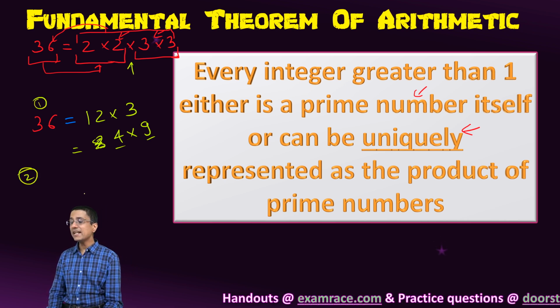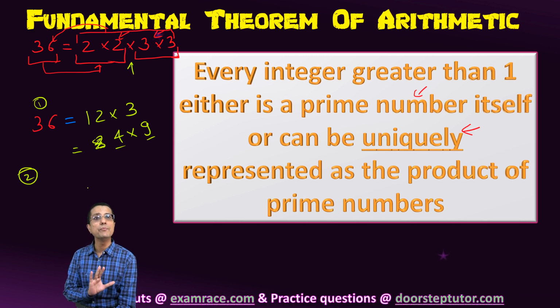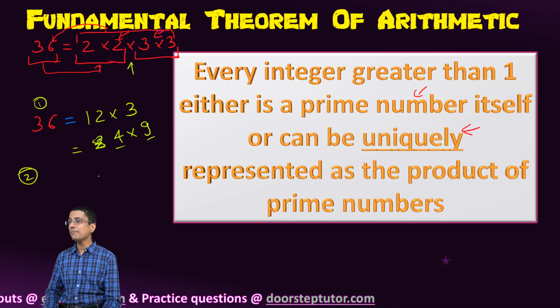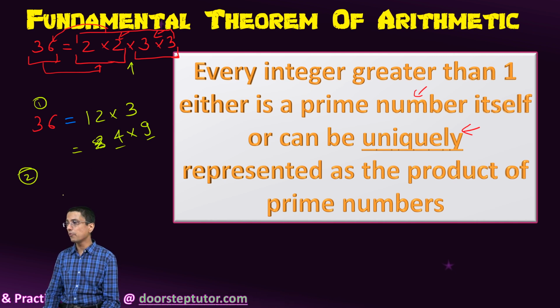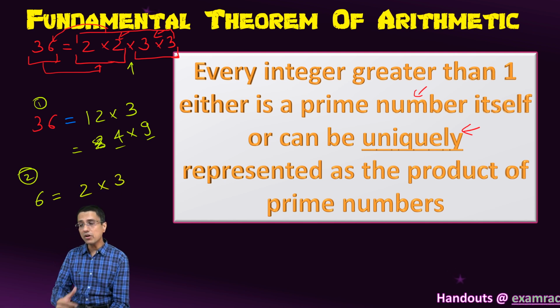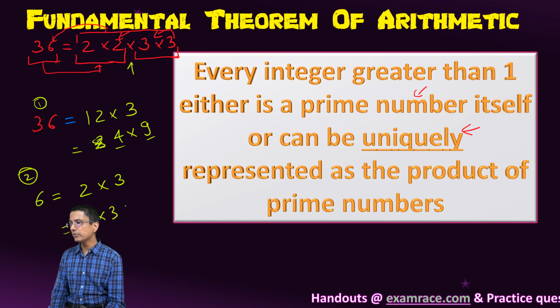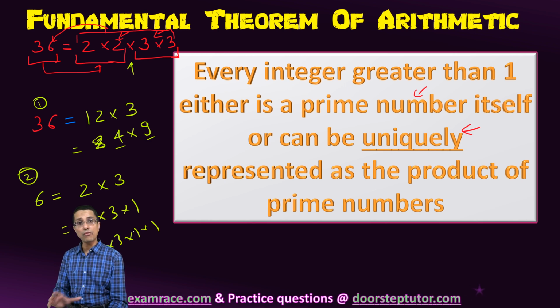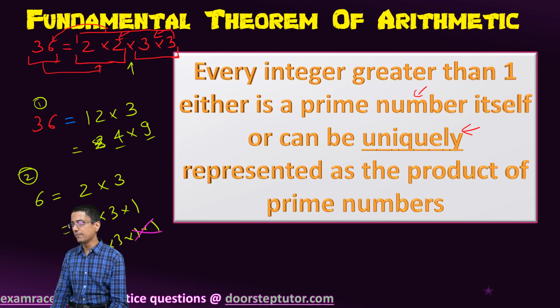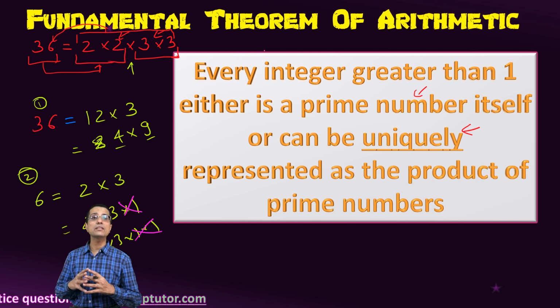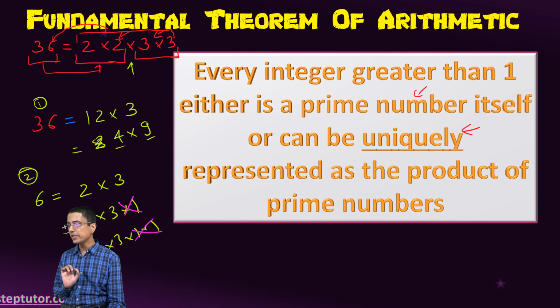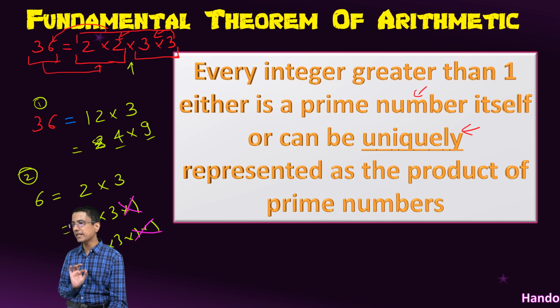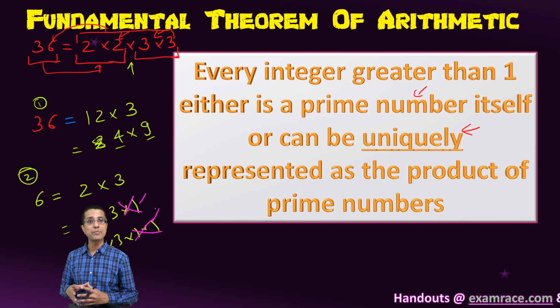Second thing is that 1 is not a prime number, which is good, because if 1 were a prime number, then this rule would not hold true. Why? Because let's say for 6, the prime factorization is 2 times 3. Now, if 1 were also a prime number, then we could write 2 times 3 times 1, or we could have written 2 times 3 times 1 times 1. But fortunately for us, 1 is not a prime number, and therefore this fundamental theorem of arithmetic holds true. It is important for this theorem that 1 not be considered a prime number at all, and indeed it is not.